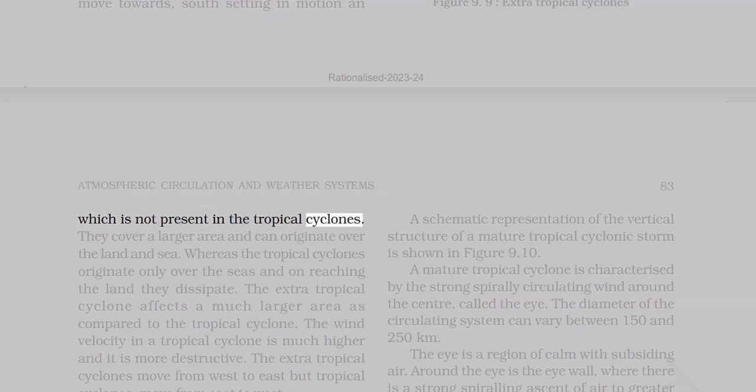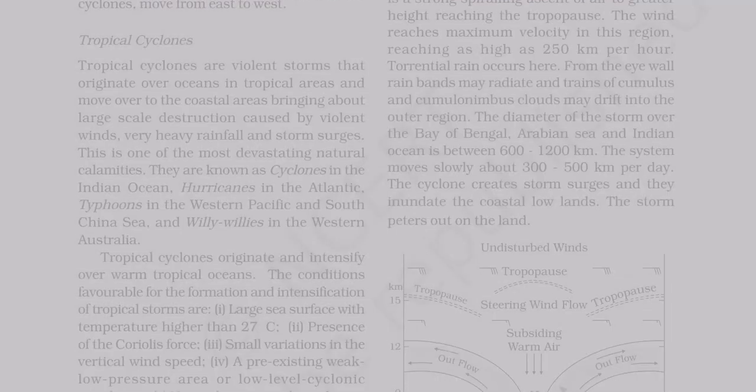which is not present in the tropical cyclones. They cover a larger area and can originate over the land and sea, whereas the tropical cyclones originate only over the seas, and on reaching the land they dissipate. The extratropical cyclone affects a much larger area as compared to the tropical cyclone. The wind velocity in a tropical cyclone is much higher and it is more destructive. The extratropical cyclones move from west to east, but tropical cyclones move from east to west.